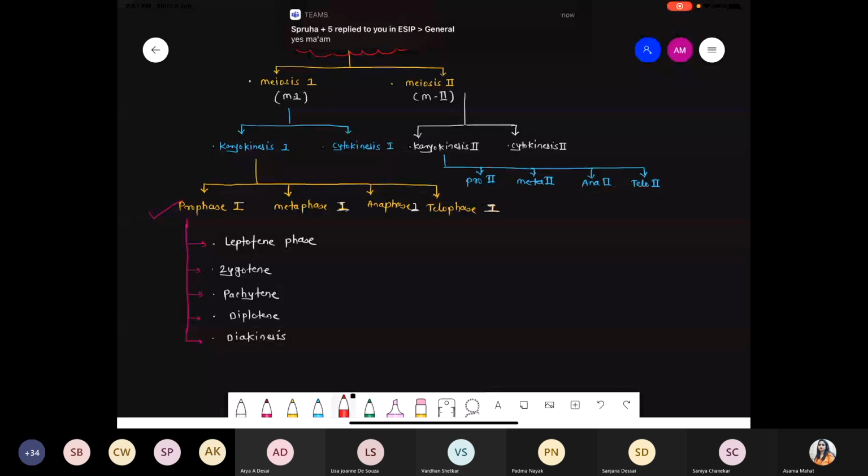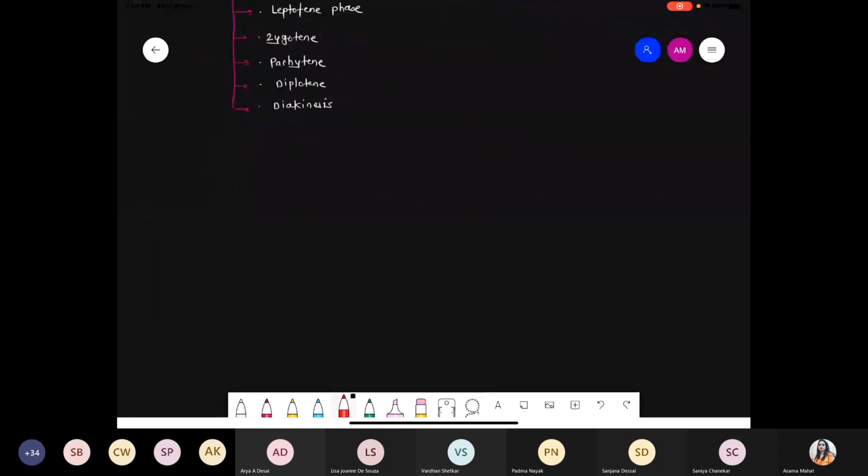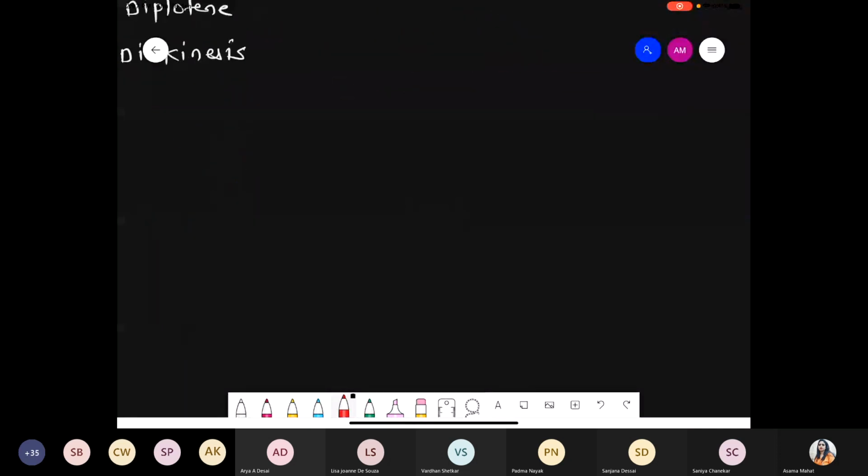So before starting with prophase 1, we are talking about the meaning of the interkinesis or the intrameiotic interphase. So next point, I hope this point is clear. Now next point we are talking about, that is interkinesis, also called intrameiotic interphase.